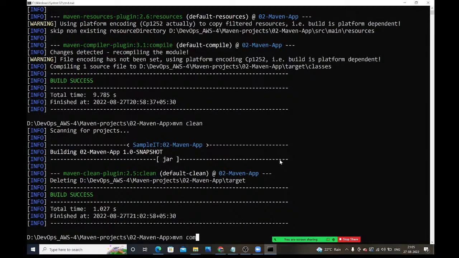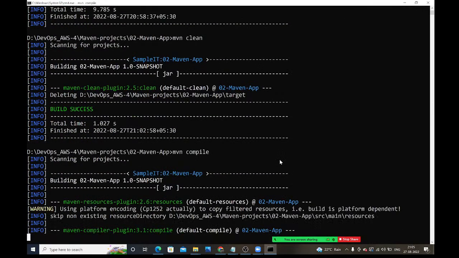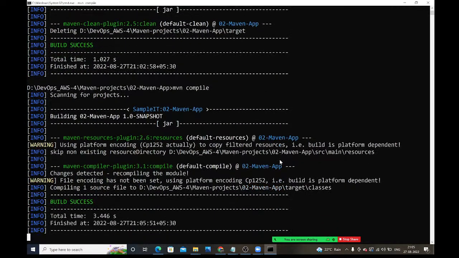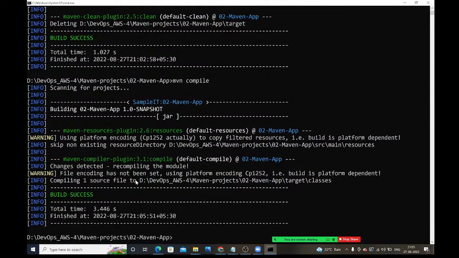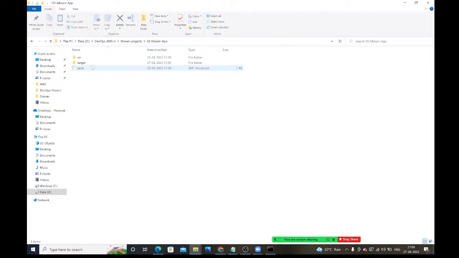mvn compile. Compilation is doing. Build success. See guys, for compilation purpose, which plugin is it using? Maven compiler hyphen plugin 3.1 it is using internally. Build success means compilation is success. Now go to that location and check whether the target folder is created or not. Yes, target folder is created.